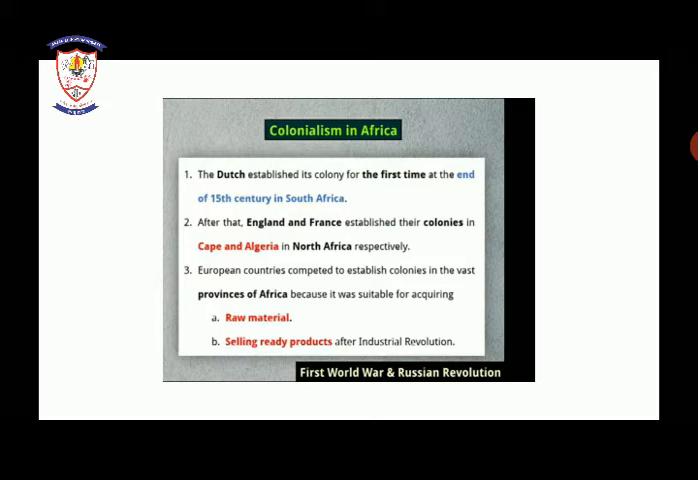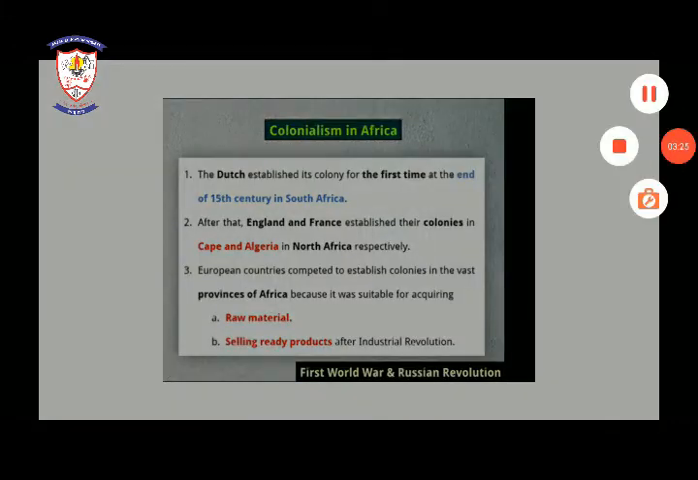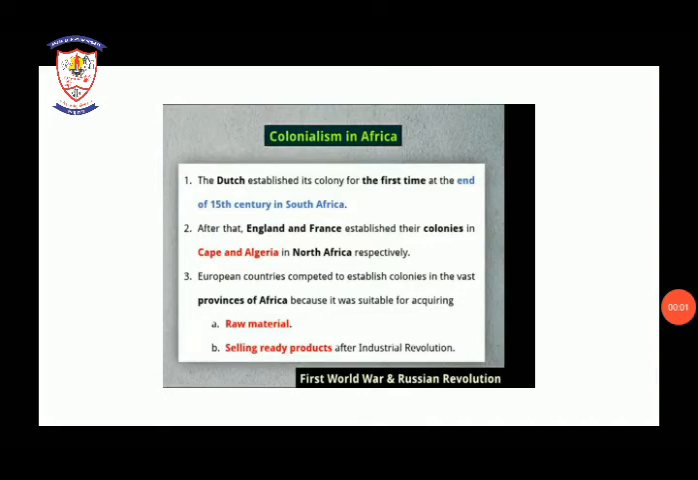Now we will move towards colonialism in Africa. What is colonialism in Africa? Our next topic is colonialism in Africa. As we have seen colonialism in Asia, day by day the European countries are increasing their colonies. They are expanding their empire in all the Asian and African countries. So now we will see the next topic, which is colonialism in Africa.